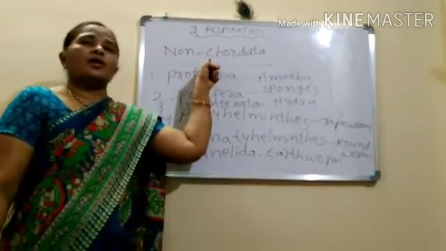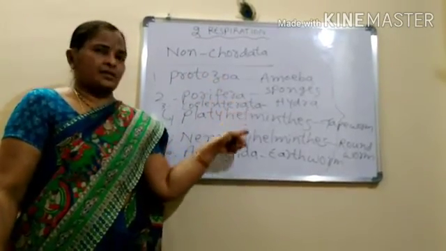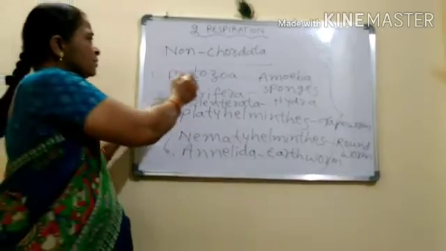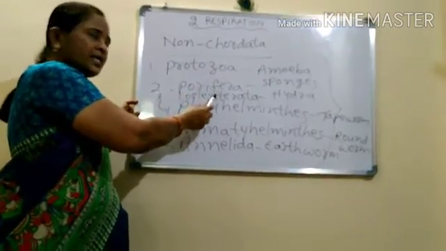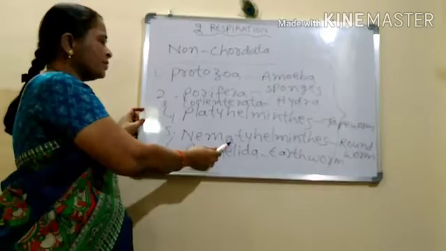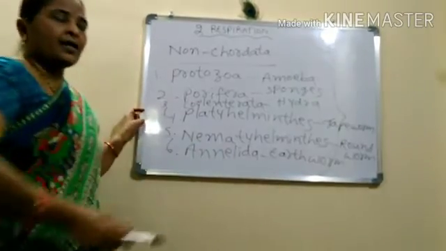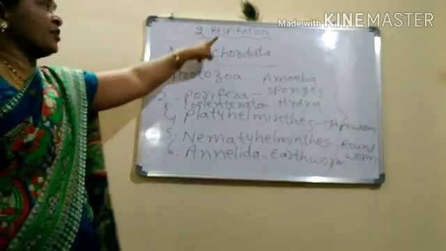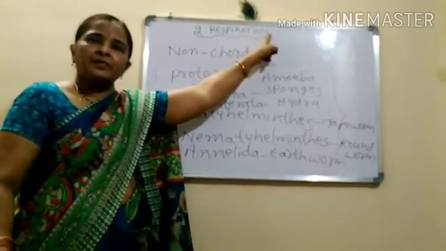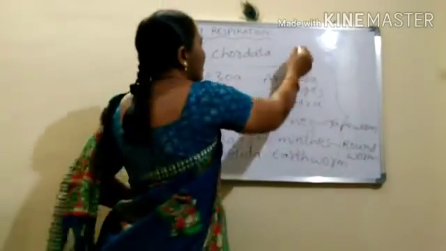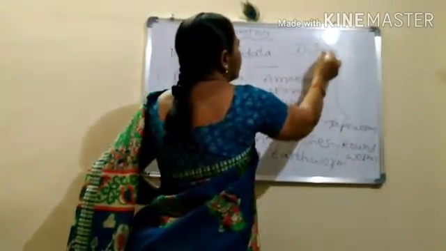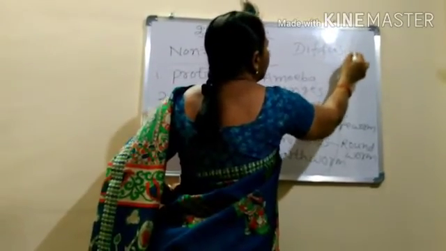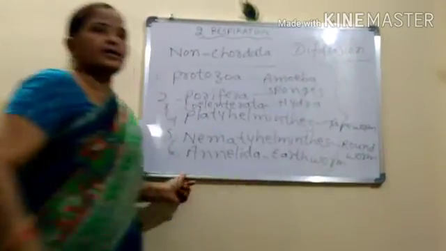Here, coming to non-chordata, all these animals, protozoa, porifera, coelenterata, platyhelminths, nemathelminths and annelida, the process of respiration occurs by diffusion. Is it clear?